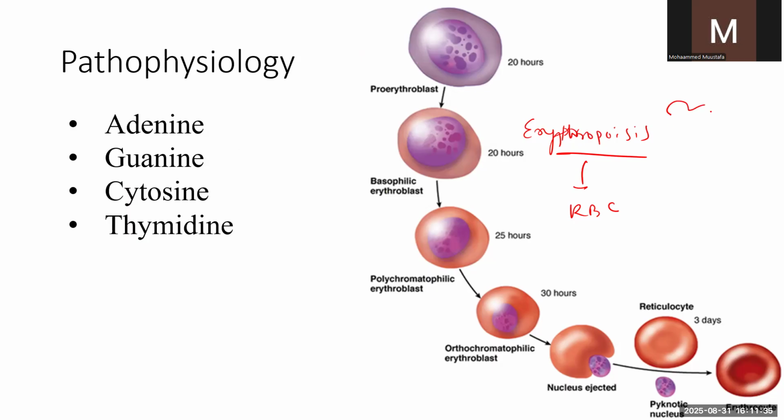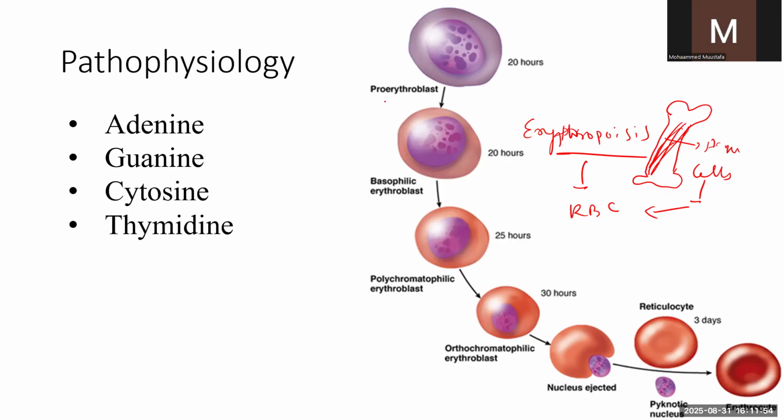Let's suppose this is the bone. In between here, there will be bone marrow, right? This bone marrow contains stem cells. In stem cells, this erythropoiesis occurs.